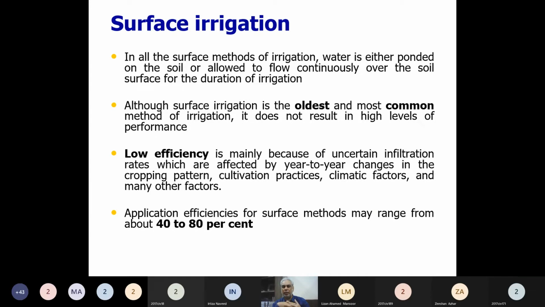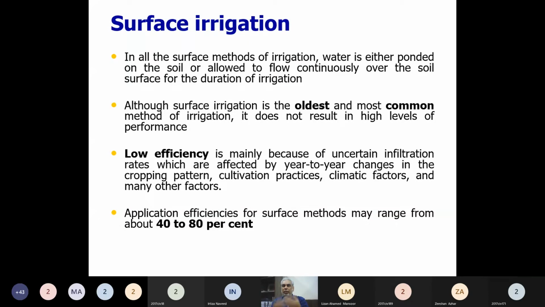It is the oldest method of application of the water, but it is marred. It is linked with the low efficiencies. This method, as compared to the drip irrigation or subsurface irrigation, all the surface irrigation methods are having a problem that there will be a pondage of water on the top of the surface. When we apply water through the surface irrigation, for some time water will be standing on the ground. So that we call a pondage of water.